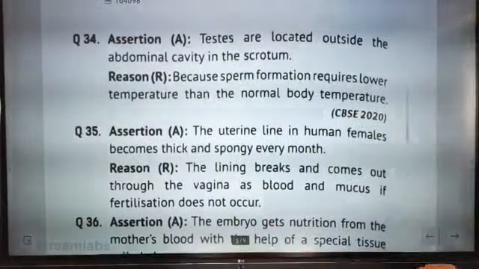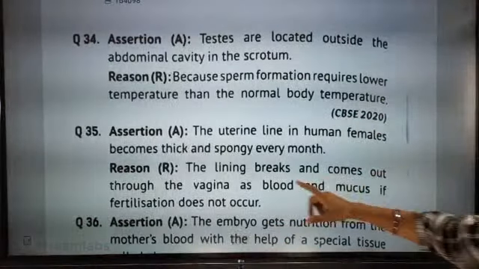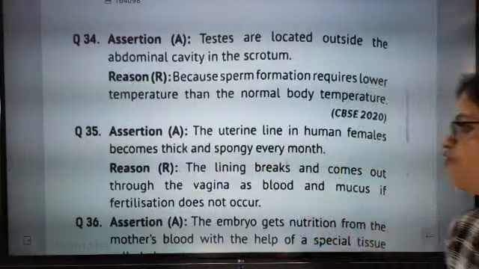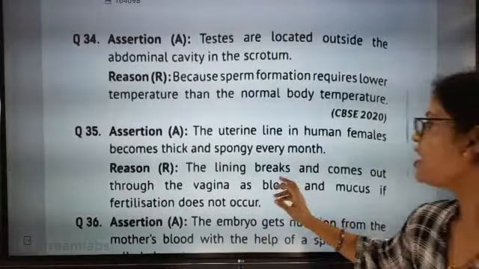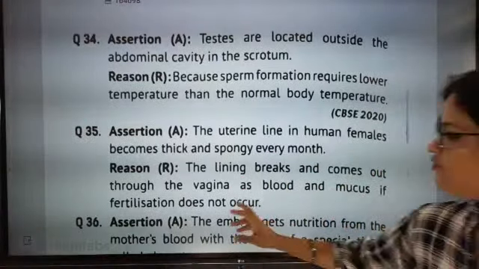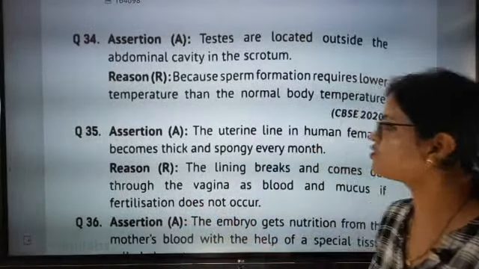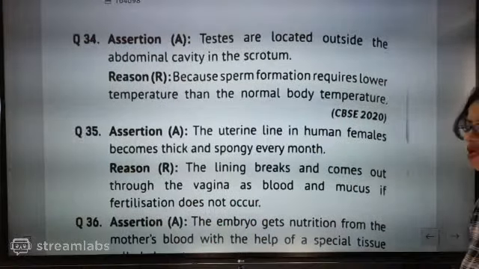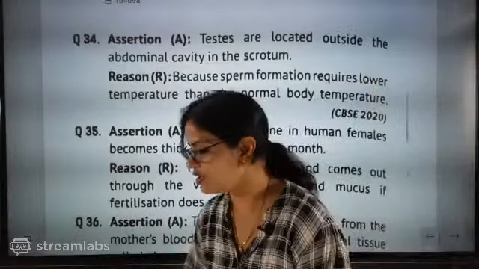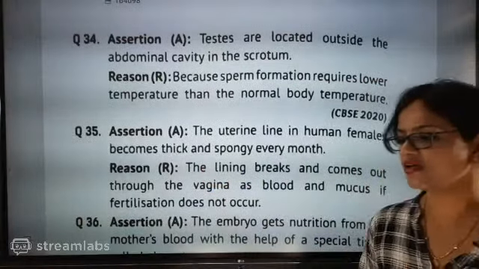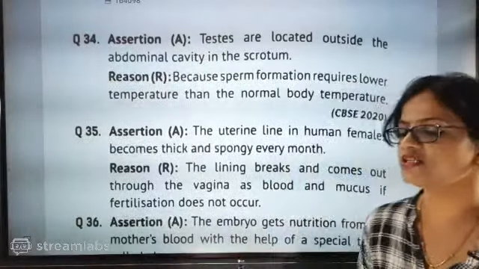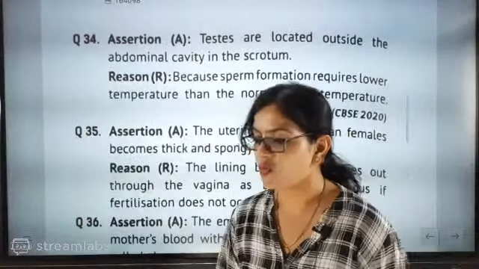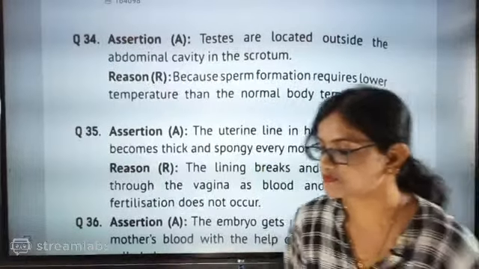The uterine wall, the uterine lining in the human female, becomes thick and spongy every month. The lining breaks and comes out through the vagina as blood and mucus if fertilization does not occur. So there are two different statements. Are they connected to each other? This is the only problem for me. The statements are very good, Kartika. Both are correct statements, but the one which is exactly